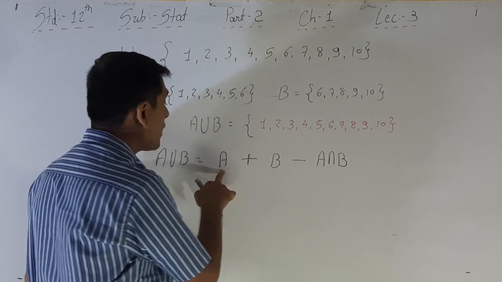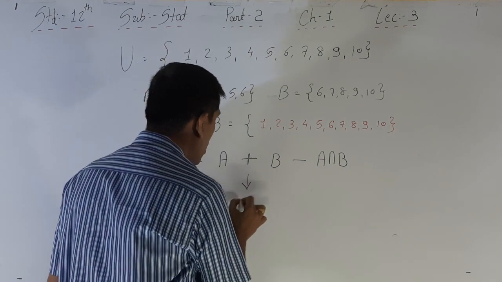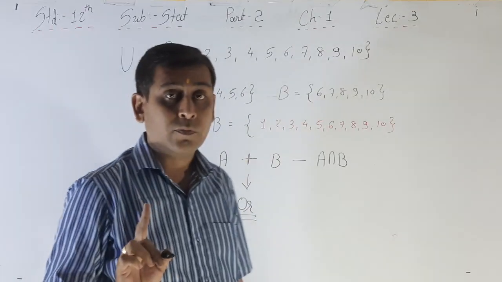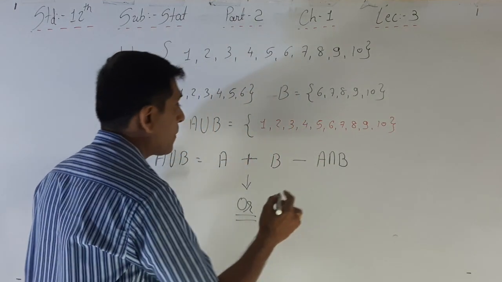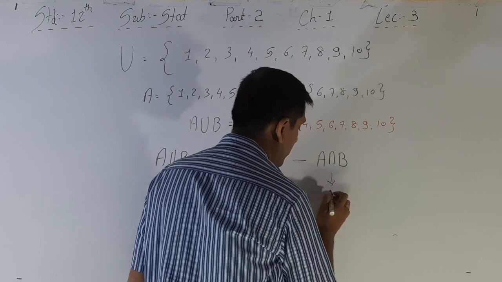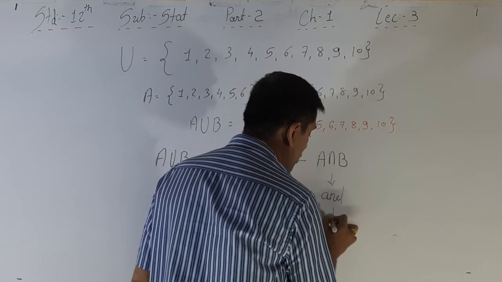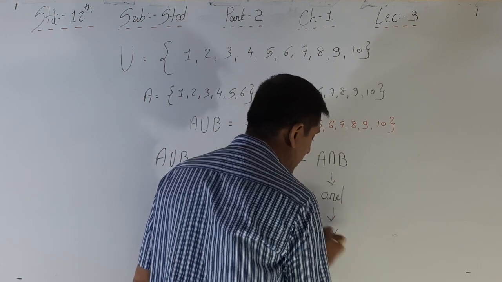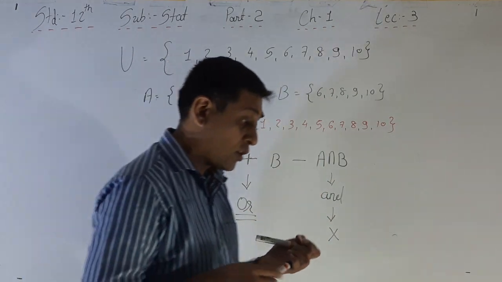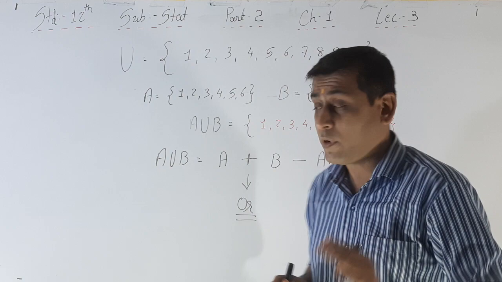See here, or means plus, always. And, that is intersection. And means what? Multiplication. You have to keep in mind all these things, please, for the practical examinations.